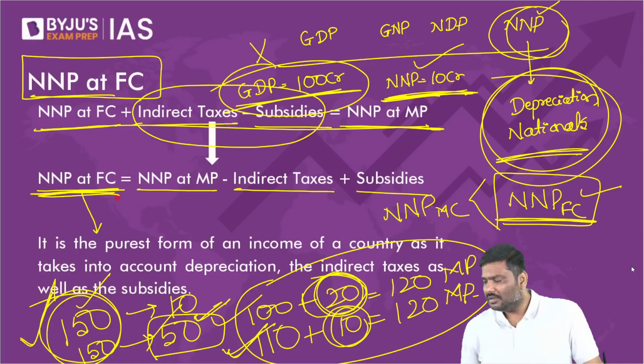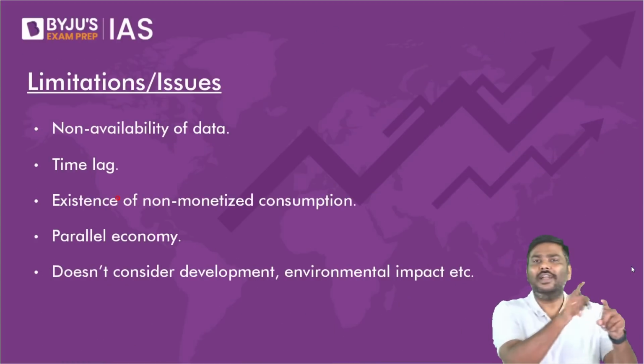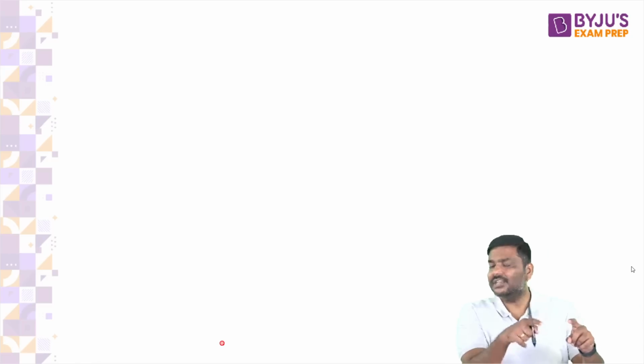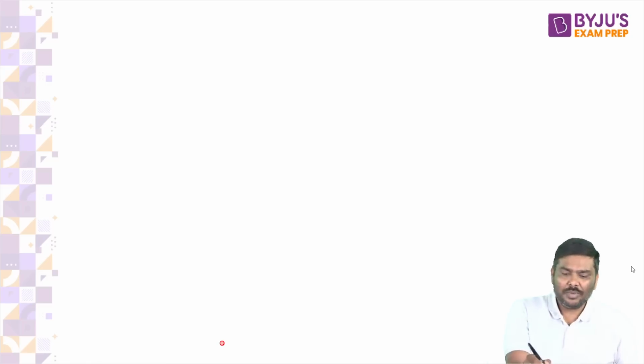This is the end of the GDP discussion for you people. This is the end of GDP for all of you. Any problem? Explain the formula. My dear, how do you calculate GDP? And you people keep on forgetting what we have discussed earlier. That's the reason you feel everything is new. How do you calculate GDP?